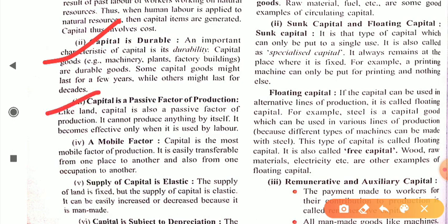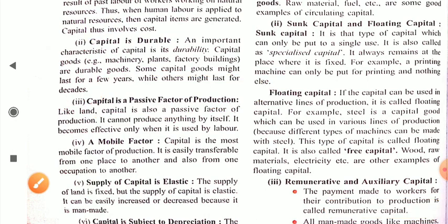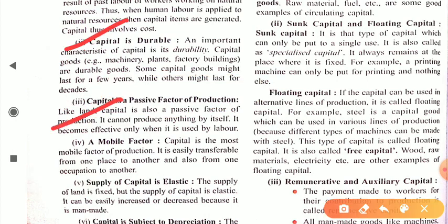The next point is that capital is a passive factor of production. Like land, capital is also a passive factor of production. It cannot produce anything by itself. It becomes effective only when it is used by labor. So that's why it is a passive factor. Passive factor means a good which is not self-producing, a good which is used by someone else to produce another good. It is simply known as a passive factor of production. So that's why capital is a passive factor of production.